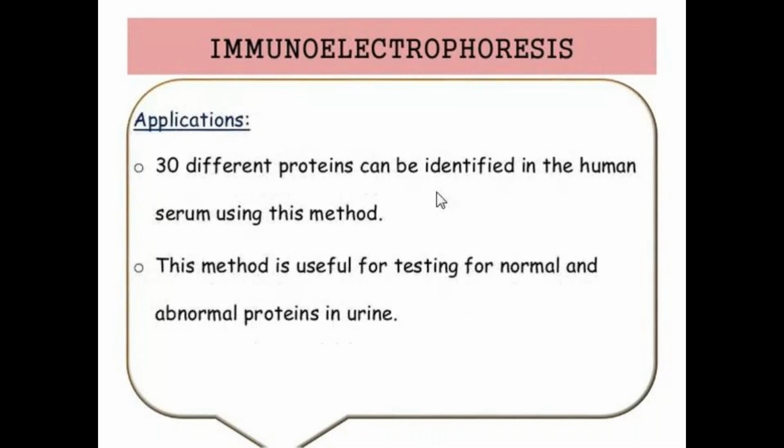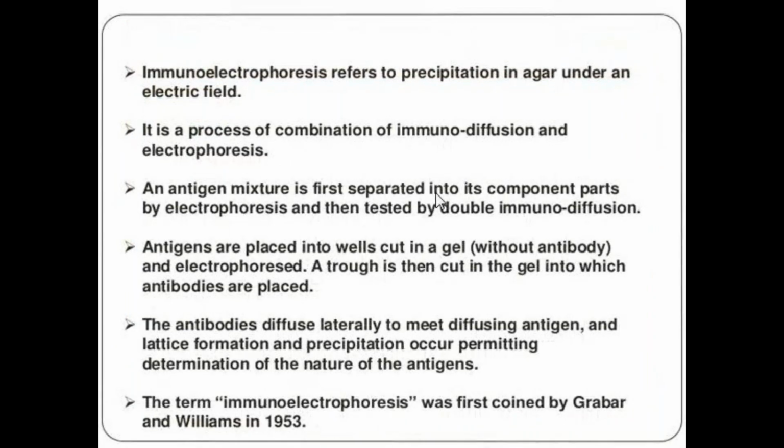By using this, we can identify different proteins present in human serum, and we can also observe the normal and abnormal proteins present in fluids. That is the main application of immunoelectrophoresis. It refers to precipitation in agar under an electric field. This is a combination of immunodiffusion and electrophoresis.